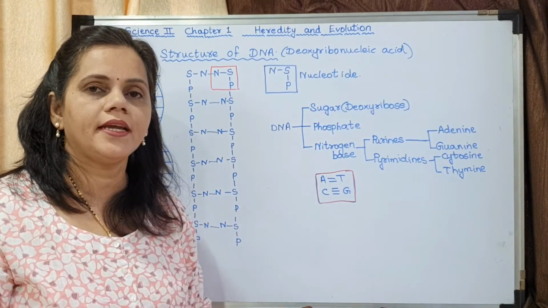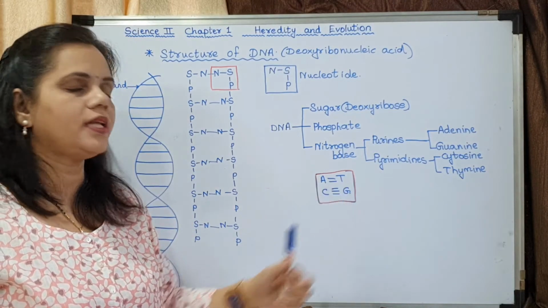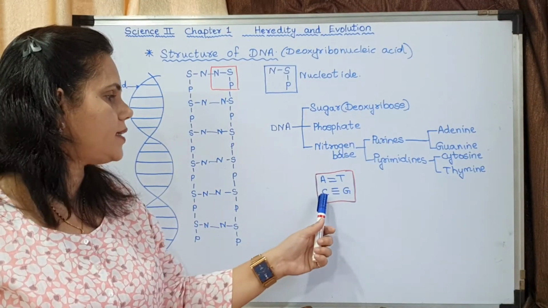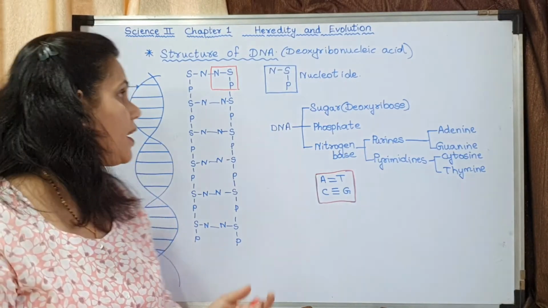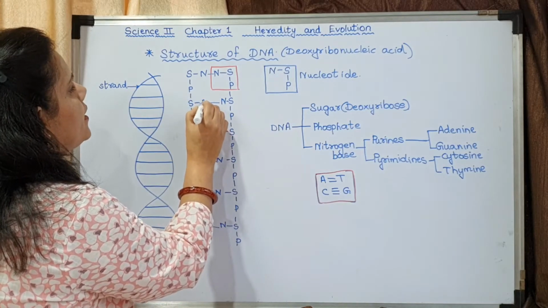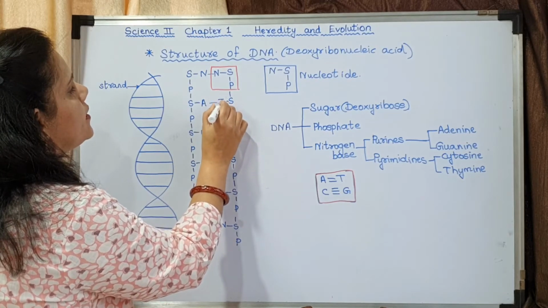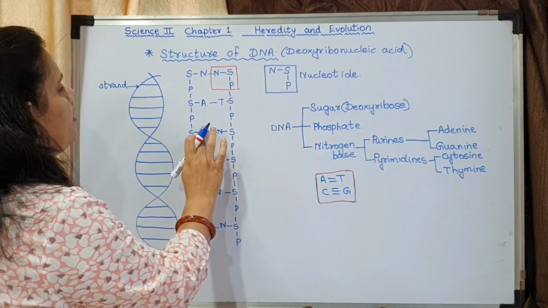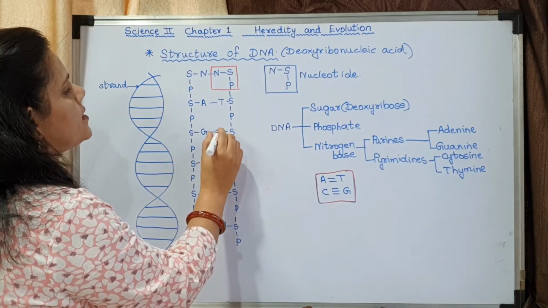Now there is a property: a purine always pairs with a pyrimidine. So A always pairs with T. That means adenine always pairs with thymine and cytosine always pairs with guanine. So if you have A here, what will be here? Here it will be T. Hope you have understood. A always pairs with T, and if you have G here, it will pair with C.